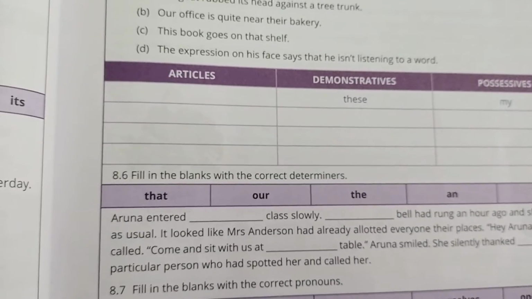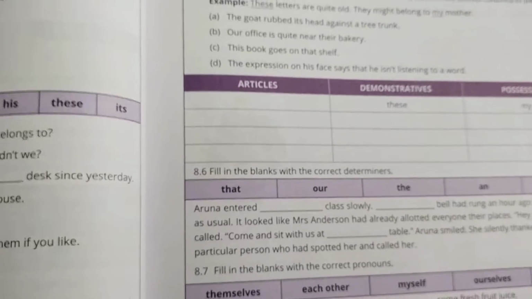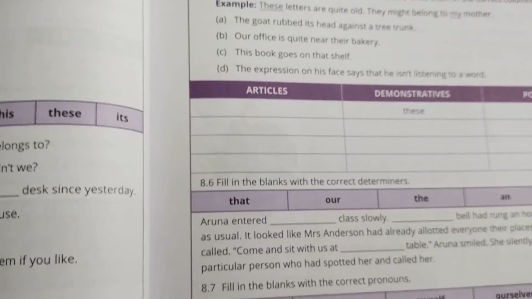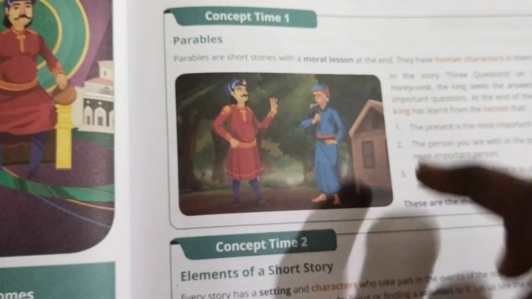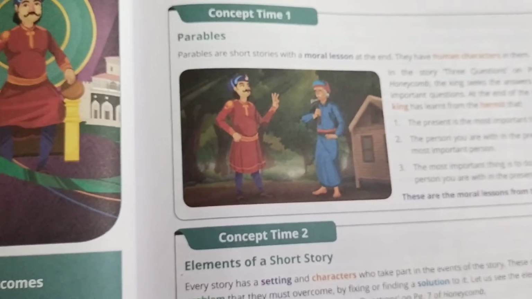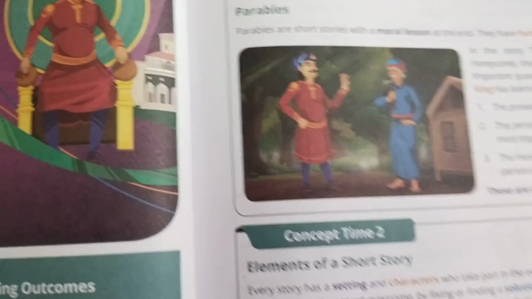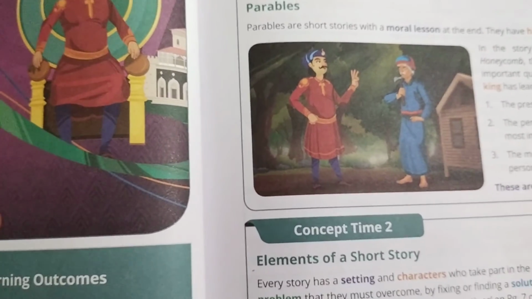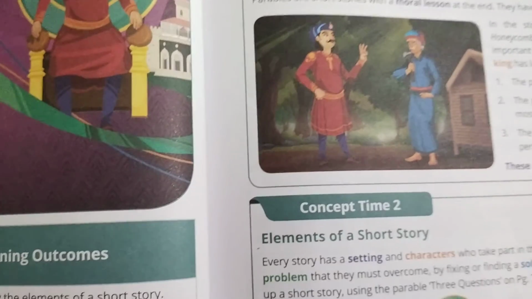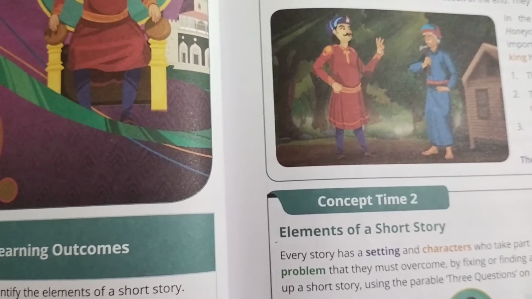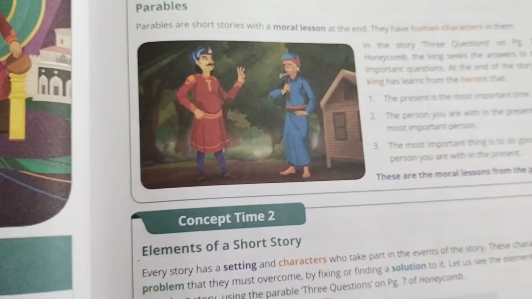Today's homework is to write this grammar part. I'll send you the image of this, and you can write the story. You can create your own story with the elements and with a moral lesson, and the story should be very short. If you start the story in the present tense, you should maintain the present tense, and if you start the story in the past tense, you have to finish it in the past tense. These are the two things you have to keep in mind.